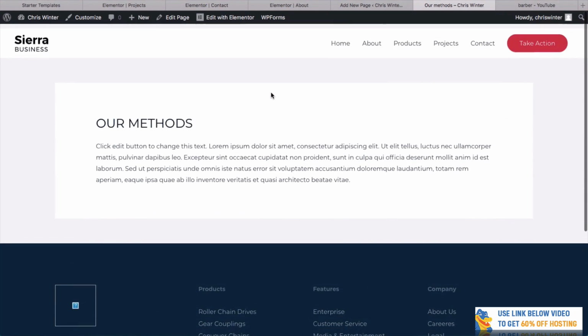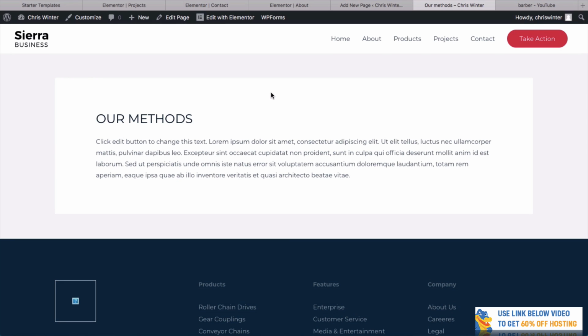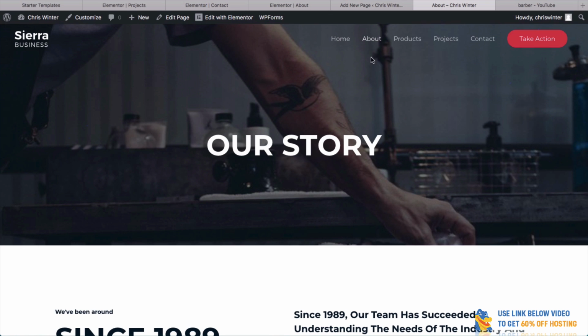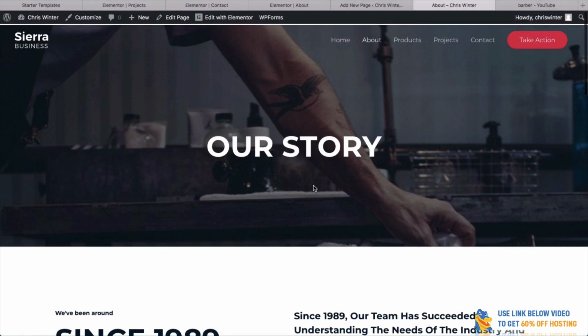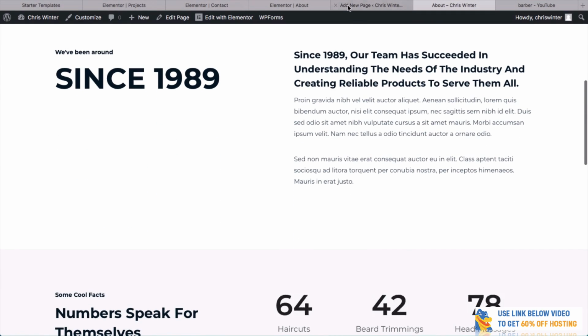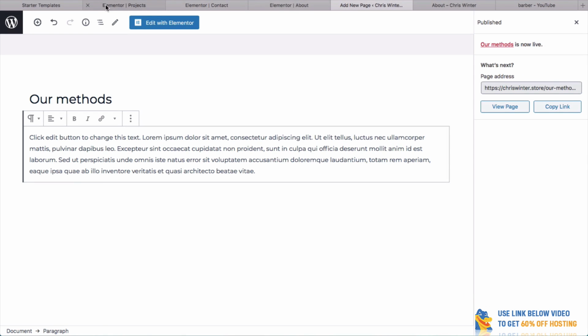There we go. Like I said before, these pages aren't as kind of nice as the other ones. So what I would recommend is generally using these page templates as the way to create your page. You can see that this looks so much more rich, so much nicer. It really does look nice.